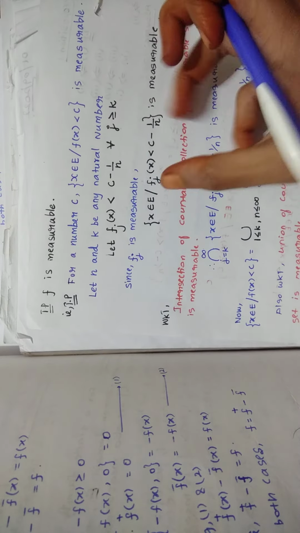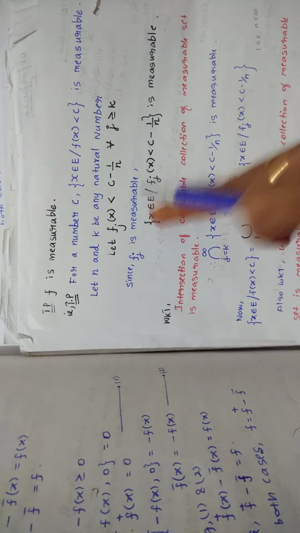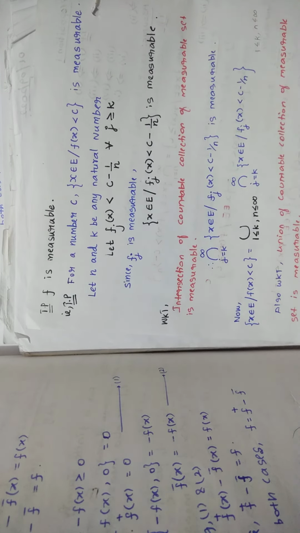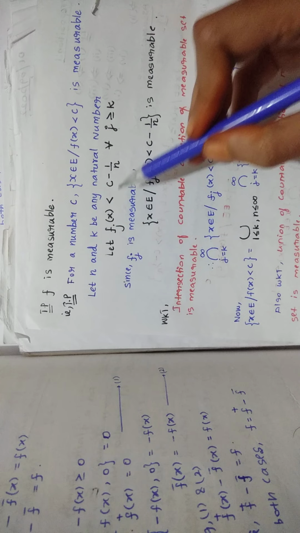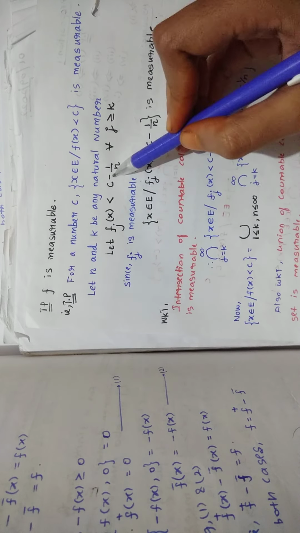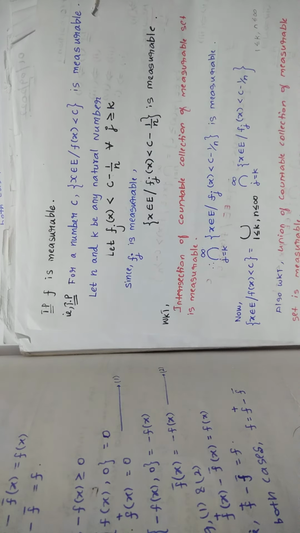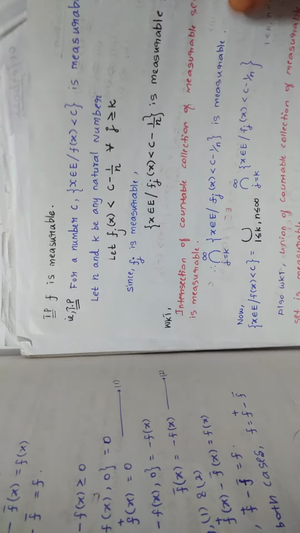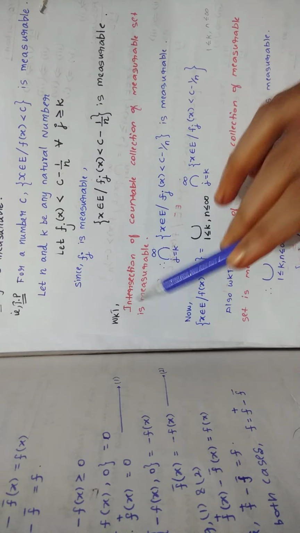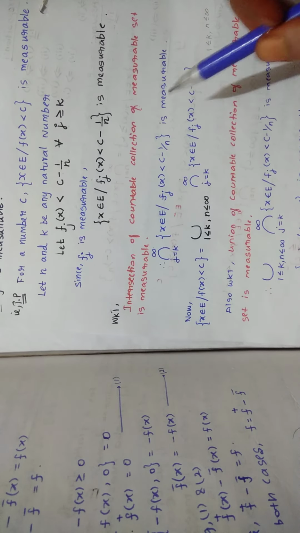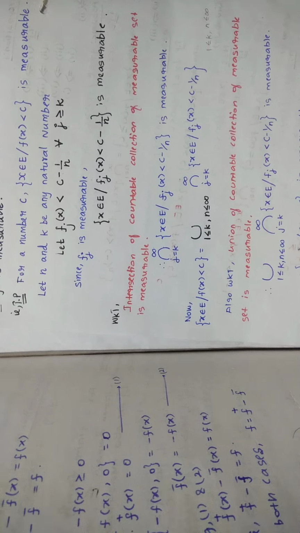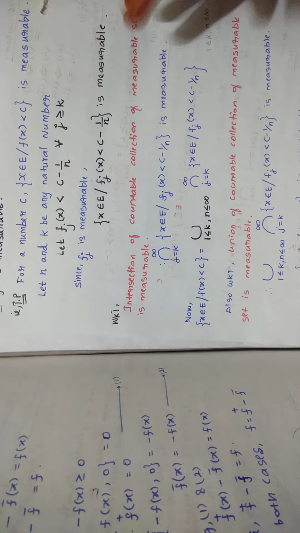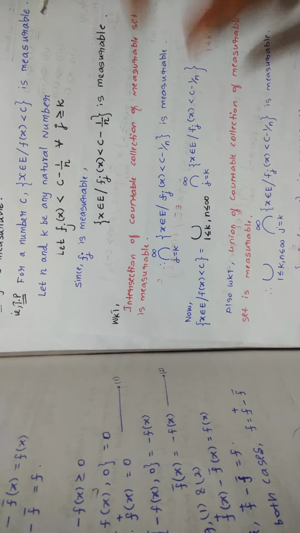Okay, you are writing it with set braces, in this format. You are saying this is measurable, it means this will also be measurable. That is what you are saying. And in the next line what you are saying is, we know that intersection of countable collection of measurable sets is measurable. You have a proposition. You have proved this statement in another proposition also. You are using that here.